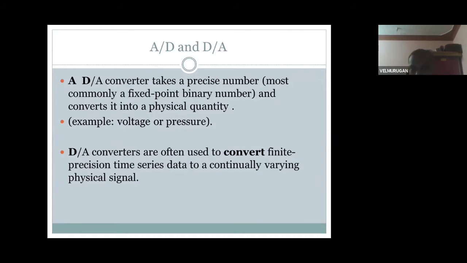It converts to a physical quantity, for example voltage or pressure. In electronics we use voltage, current, amps, and pressure for transferring signals. The converter turns finite data into a continuously varying physical signal, so it is important to convert the 0s and 1s.